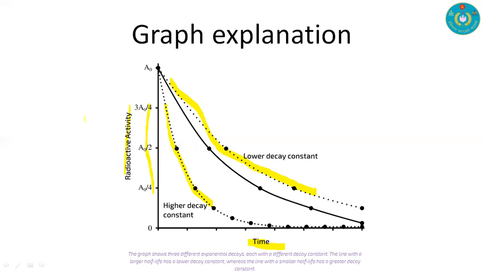If the decay constant is lower, the half life is higher and larger, and if the half life is smaller, then the decay constant is higher. For a higher decay constant we have a small half life, and for a lower decay constant we have a higher half life.